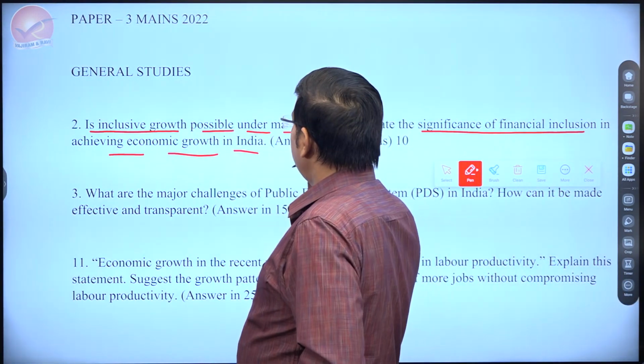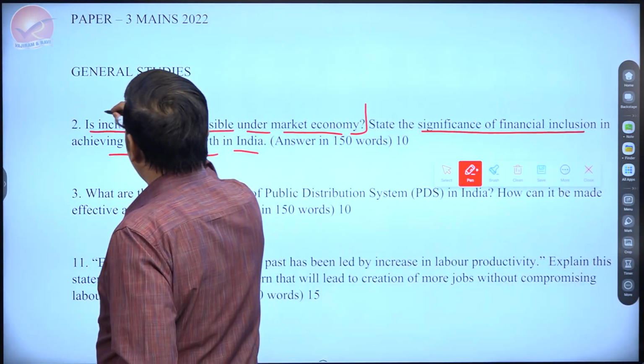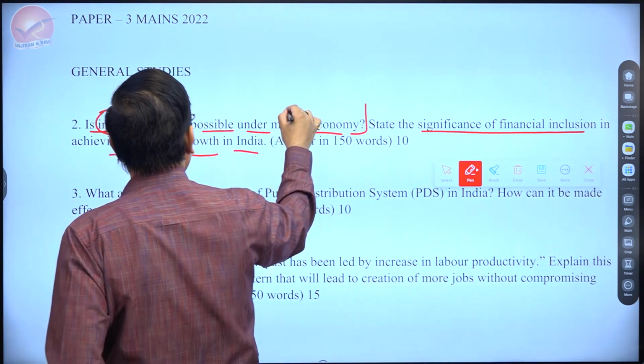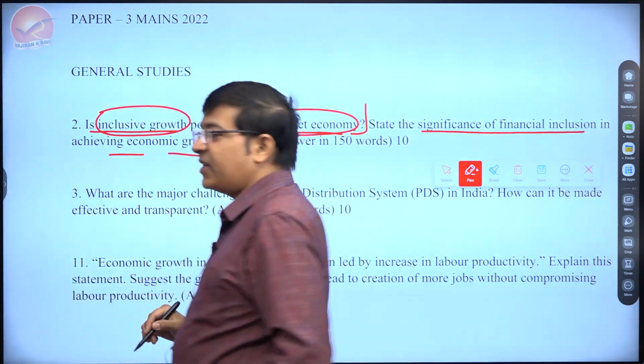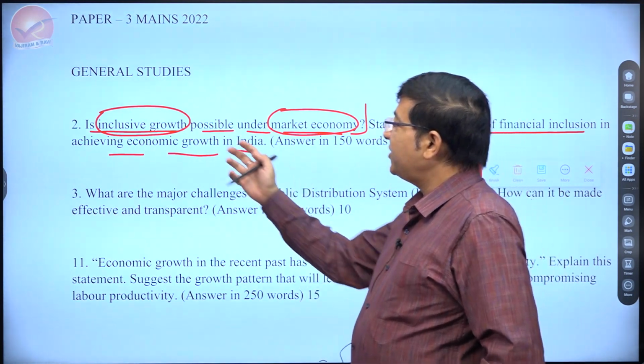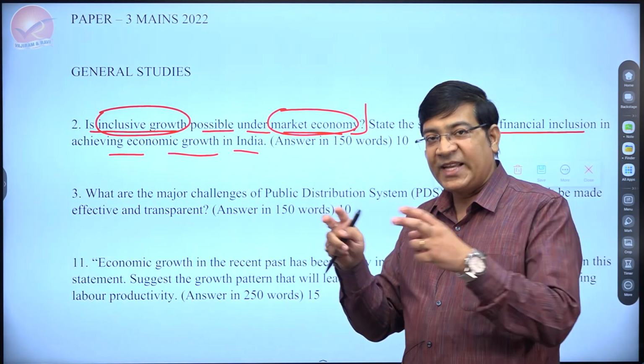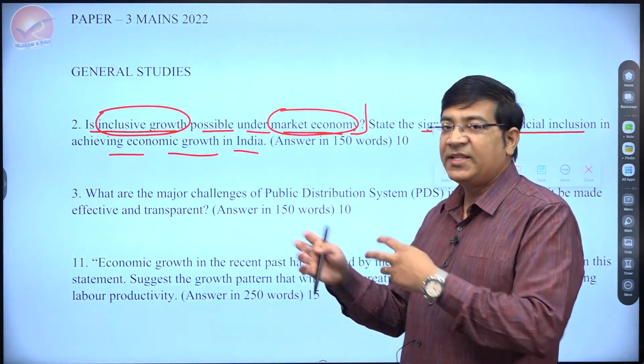Is inclusive growth possible under market economy? So you need to begin with definition of inclusive growth and market economy, but very briefly, not more than one sentence in general. And then you should be talking about how can the two concepts be in tandem and how can they be against each other.